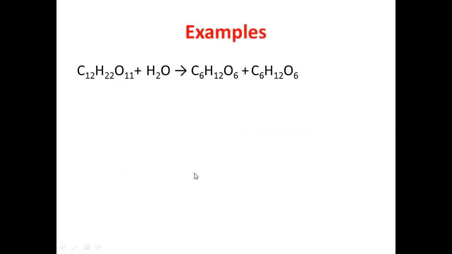Examples of disaccharide are, you can see, the formula of sucrose, C12H22O11, and when sucrose reacts with water, it will hydrolyze or break up into two sugar units. One is glucose and the second monosaccharide unit is fructose. We have learned in the previous lecture that glucose and fructose both are monosaccharides and they are hexoses, like they are 6 carbon containing monosaccharides. Glucose is an aldehyde and fructose is a ketone. Glucose contains an aldehydic functional group and fructose contains a ketonic functional group.